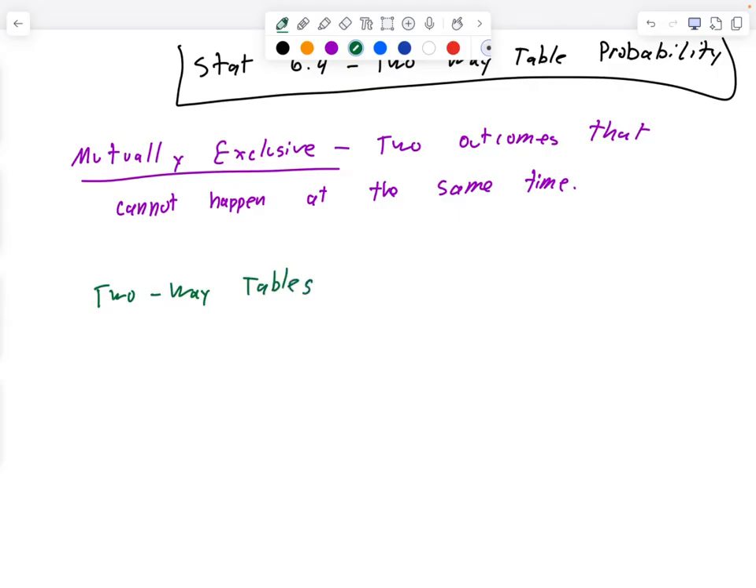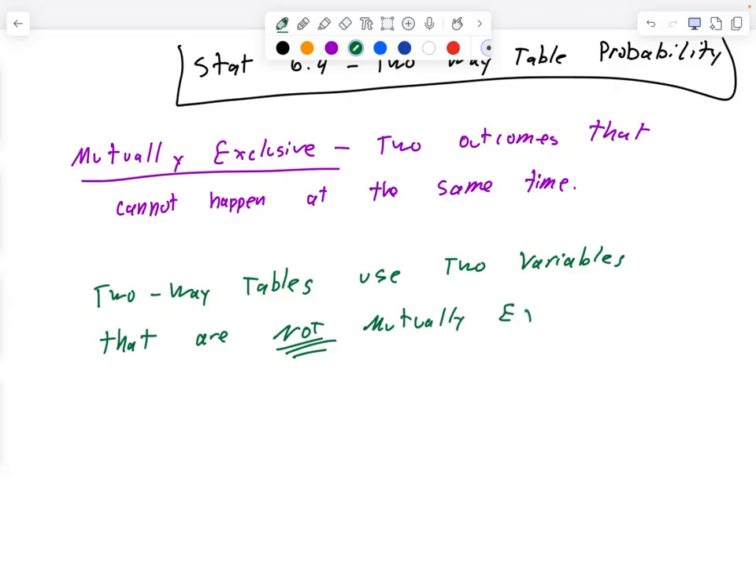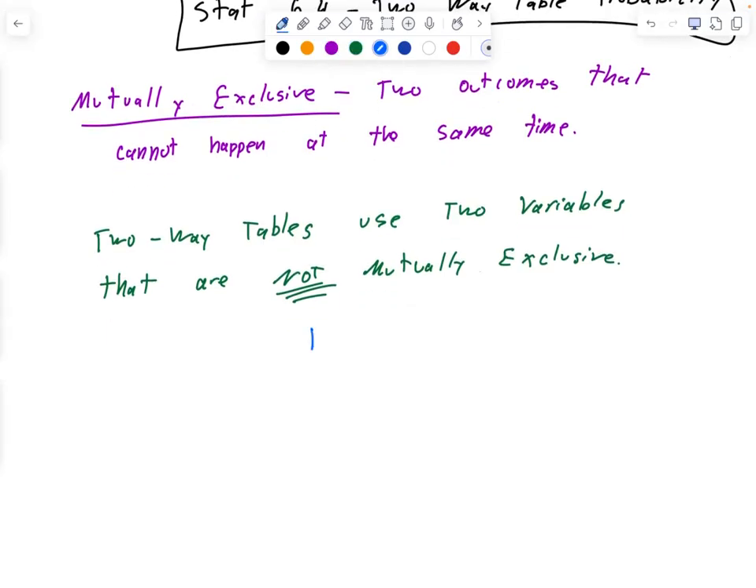So two-way tables use two variables that are not mutually exclusive. In other words, the probability that A and B does not equal 0. Okay? So we're going to be working with two things that can happen.